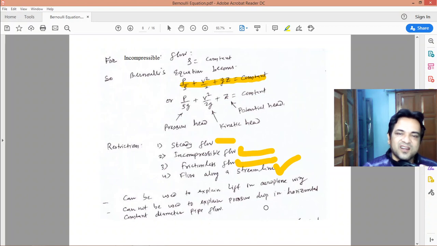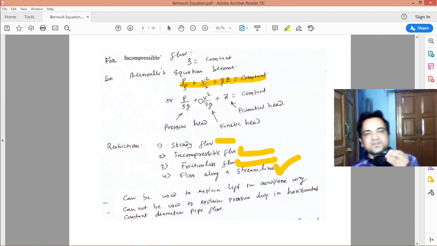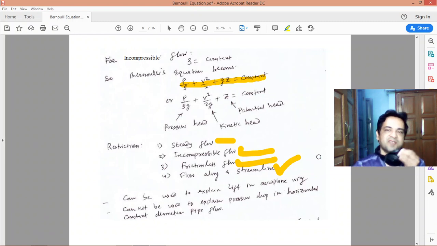So basically the Bernoulli's equation gives the relationship between pressure and velocity with these four restrictions. This should be kept in mind.